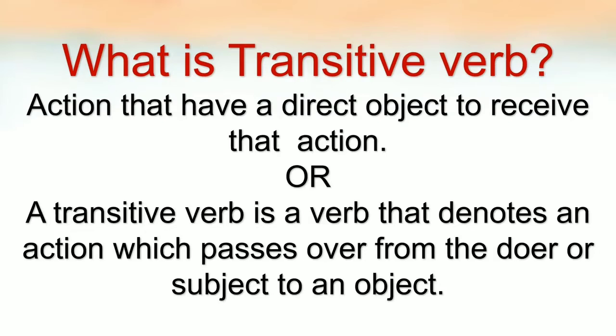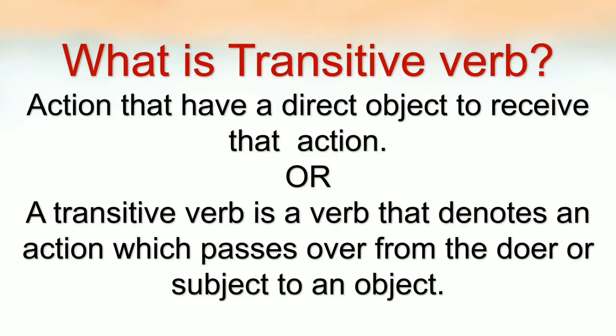Now let's start with what is a transitive verb. It is an action that has a direct object to receive that action. Or we can say a transitive verb is a verb that denotes an action which passes over from the doer or subject to an object. Overall, just understand that if a sentence has an object, then it is a transitive verb, in that an action passes from doer to an object.